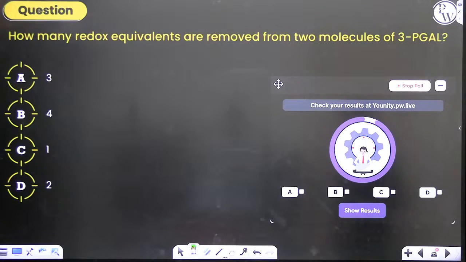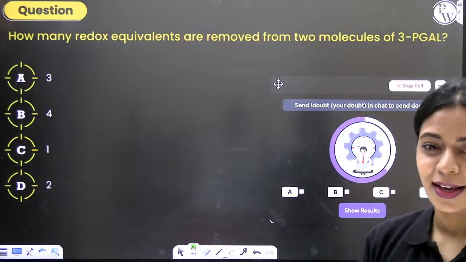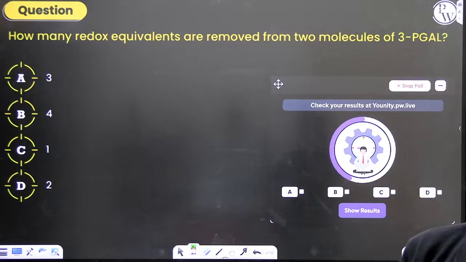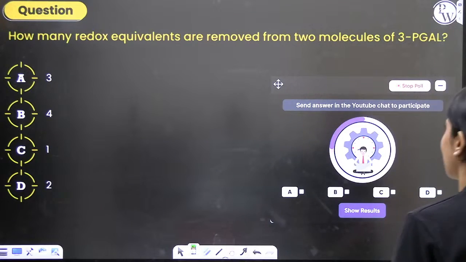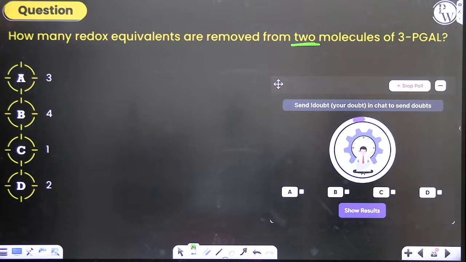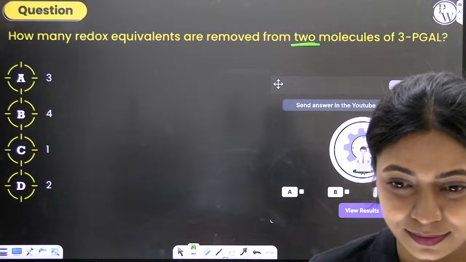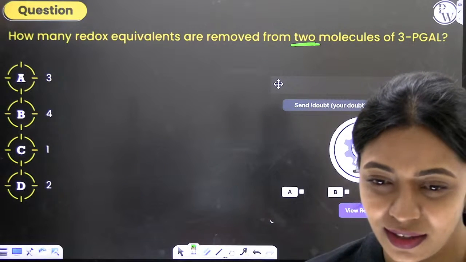Here's our next question. How many redox equivalents are removed from 2 molecules of 3-PGAL? Read the question carefully. Read the question carefully, Abhi. Read the question carefully, everyone. How many redox equivalents are removed from 2 molecules of 3-PGAL? Abhi has changed his answer now. Sagar says B. Jatin says B.